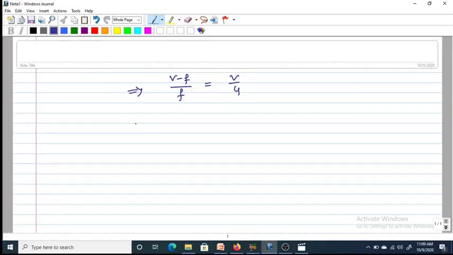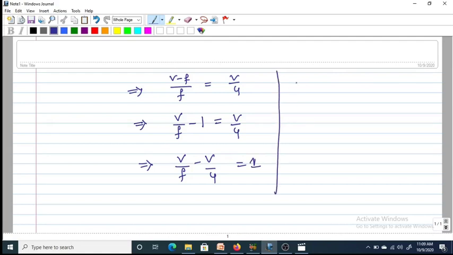Next, v by f minus 1 is equal to v by u. So that implies v by f minus v by u is equal to 1.